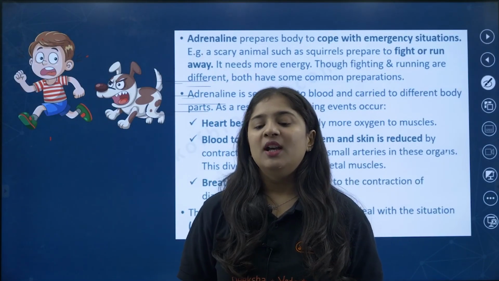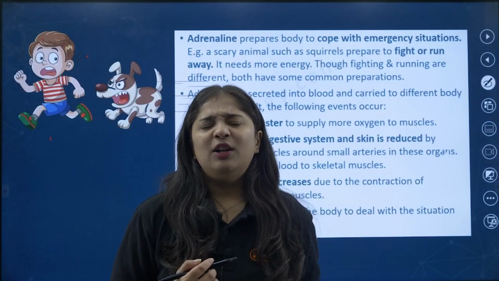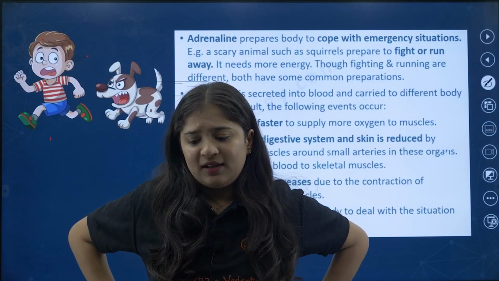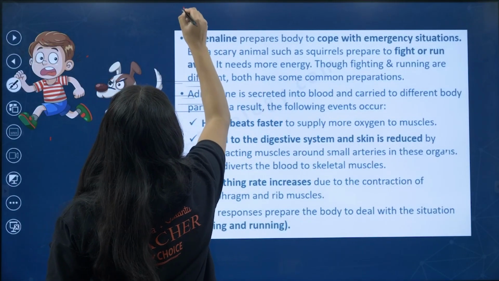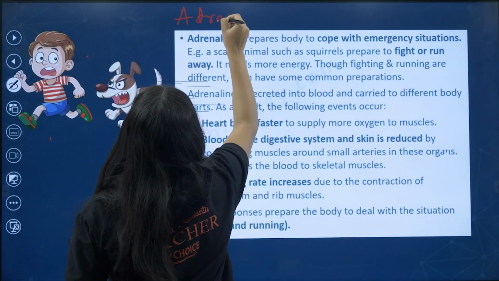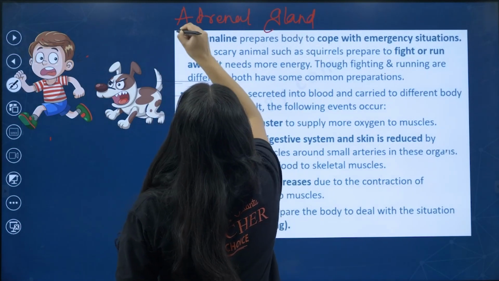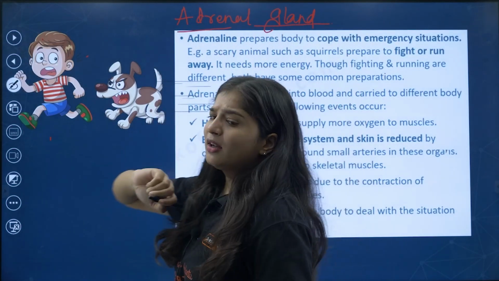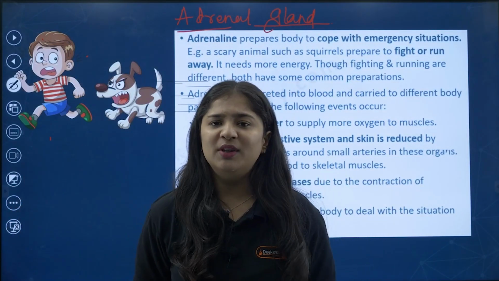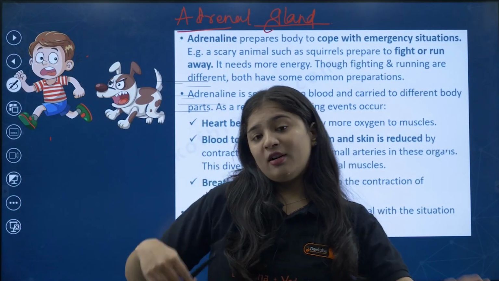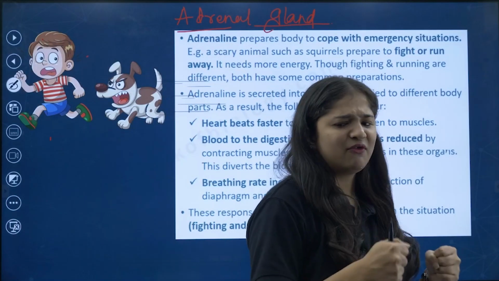For what purpose? See, an example. My dear kids, have you ever come across a dog chasing behind you? When a dog is chasing behind, you have to run fast.